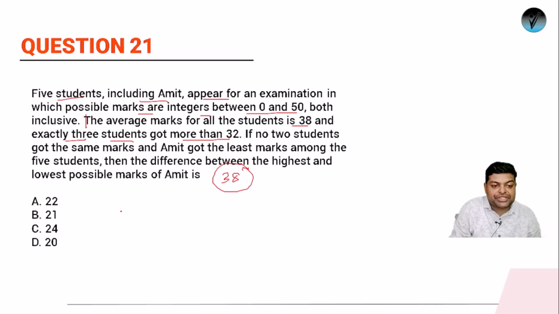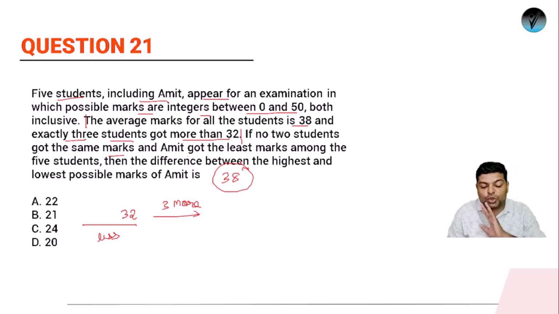So this question is like this. 32 is the benchmark. There are 3 students who have got more than 32, and the rest might have got 32 or less than that. Average is 38. If no 2 students got the same marks and Amit got the least marks, no 2 students have got the same marks, and at the same time Amit should be getting the least marks among the 5 students, then the difference between the highest and lowest possible marks of Amit is.